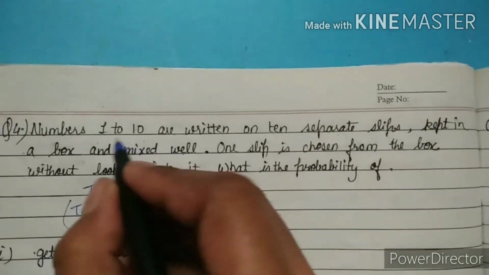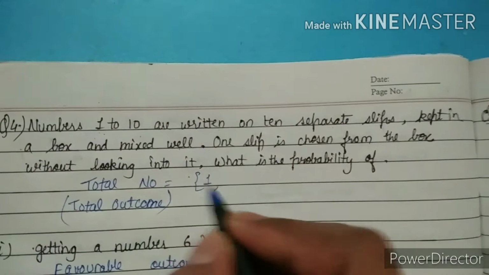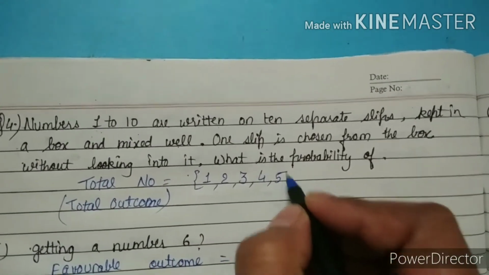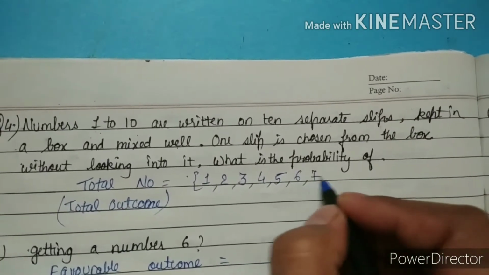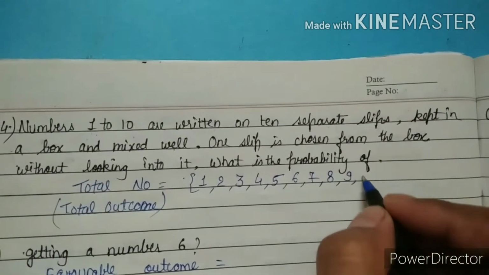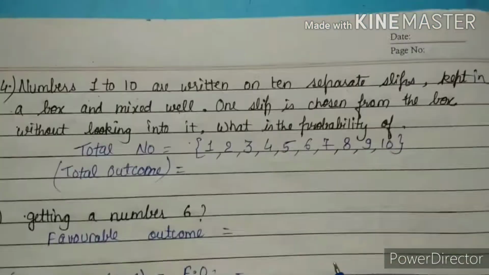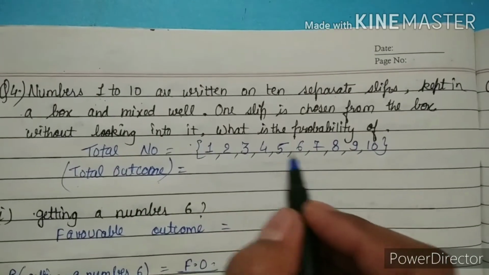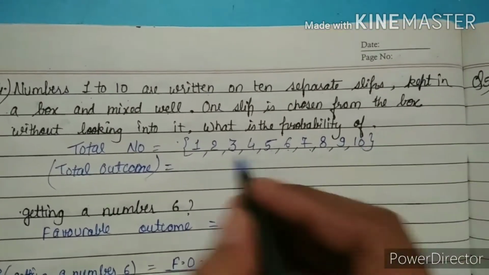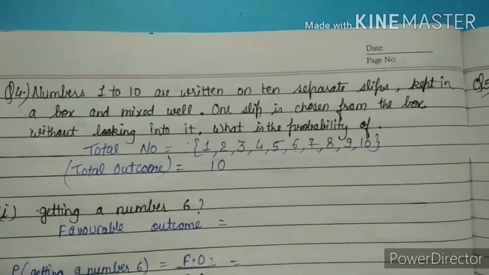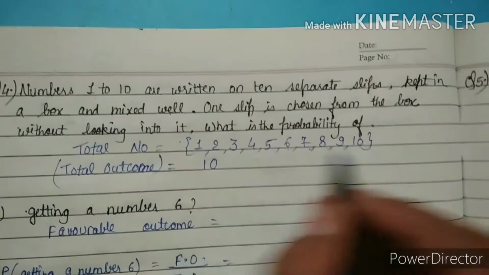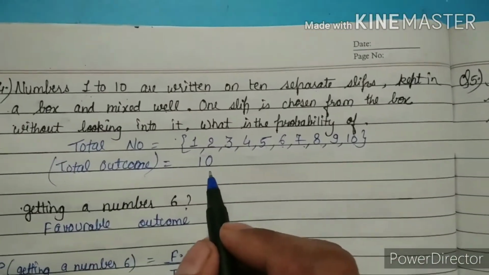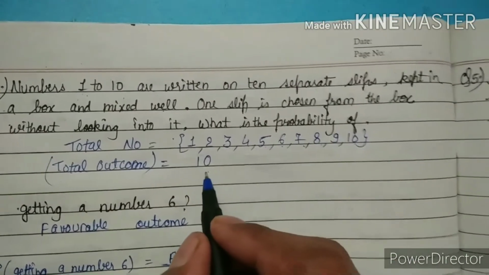The first slip has one number, 1, 2, 3, 4, 5, 6, 7, 8, 9, 10. So the total number is 1 to 10. So total outcome is 1, 2, 3, 4, 5, 6, 7, 8, 9, 10. So total outcomes is 10. I counted it, I did not just see it. So total outcome is 10 because one time only one number is picked from 10 numbers.